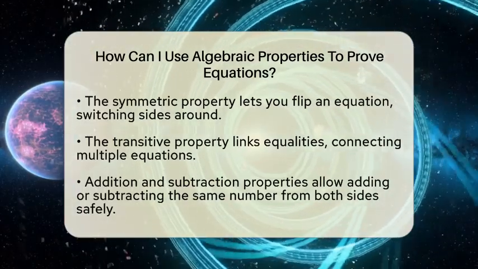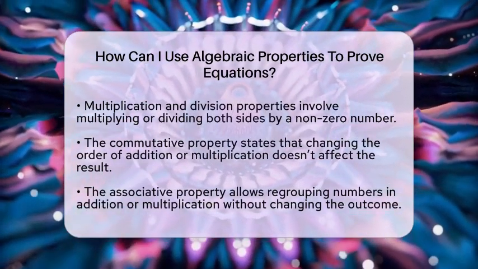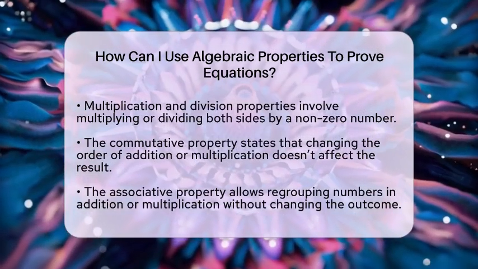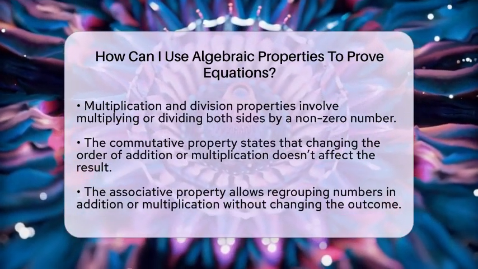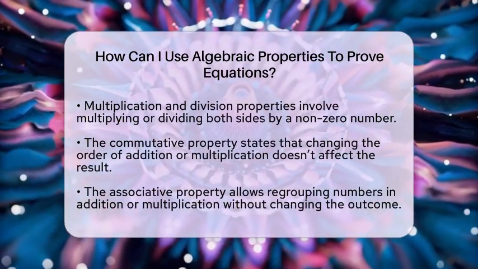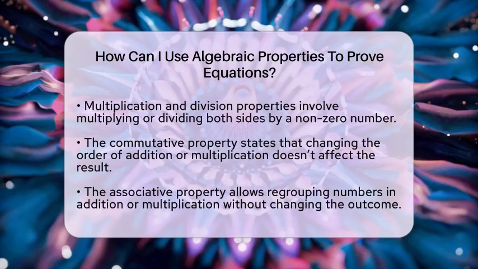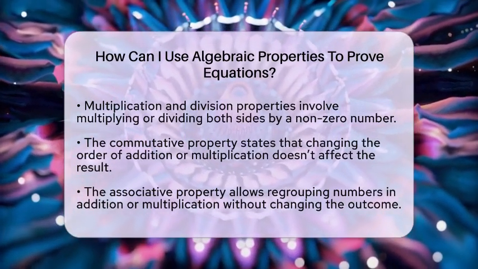Multiplication and division properties are similar. If A equals B and C is not 0, multiplying both sides by C keeps the equality. Dividing both sides by C also works, as long as C isn't 0. The commutative property says that changing the order of addition or multiplication doesn't change the result. For example, A plus B is the same as B plus A.